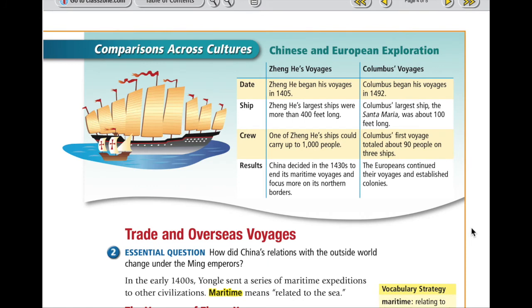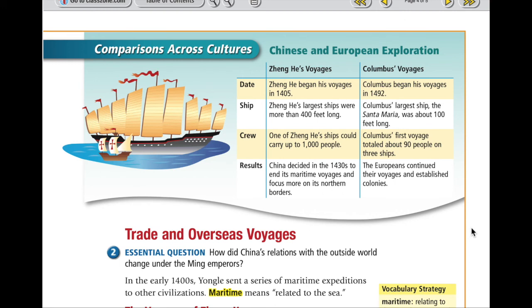Comparisons across cultures. Chinese and European exploration. Zheng He's voyages versus Columbus's voyages. Zheng He began his voyages in 1405. Columbus began his voyages in 1492.